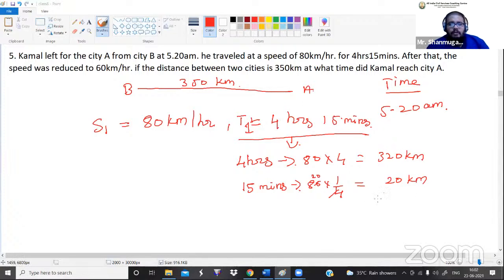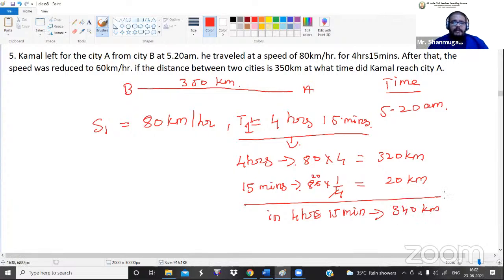Fine. Now the total value. In 4 hours 15 minutes, that is 320 plus 20, so 340 kilometers he will complete. Now the total distance between B and A is 350 kilometers.